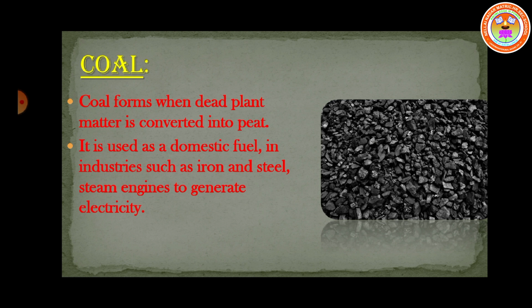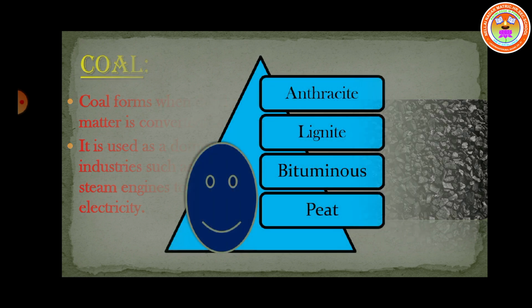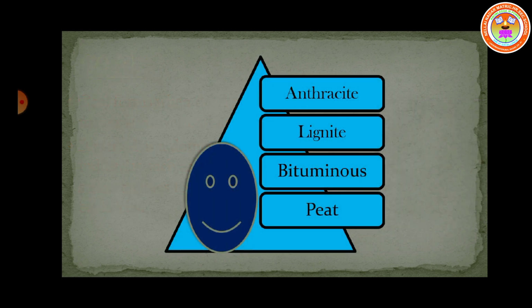This is a most important, abundantly found fossil fuel that forms when dead plant matter is converted into peat. It is used as a domestic fuel. Then let us see coal, classified into 4 types based on carbon content: anthracite, bituminous, lignite, peat. Electricity produced from coal is called thermal power. The leading coal producer of the world is China.